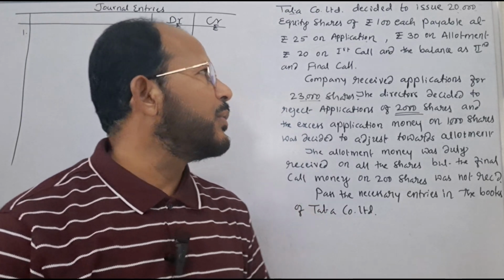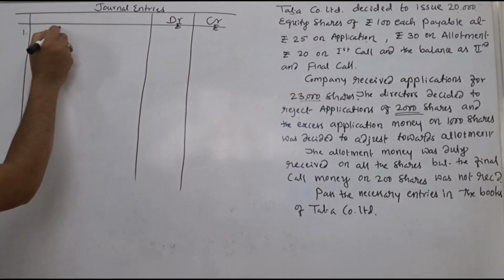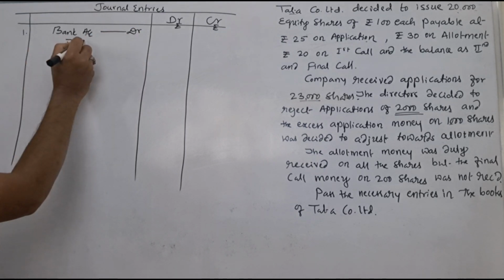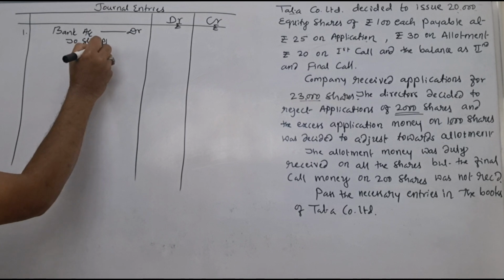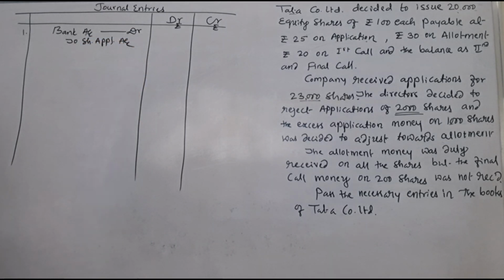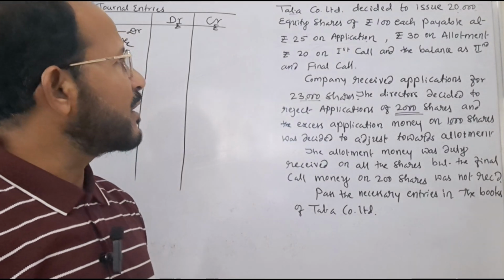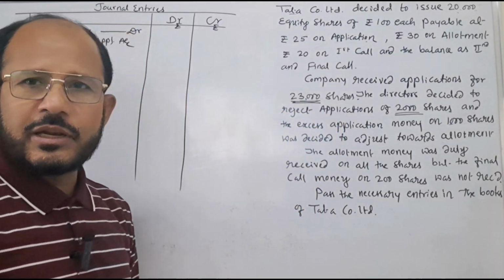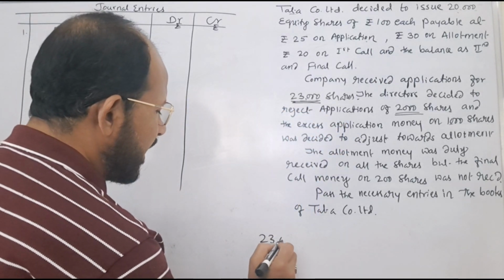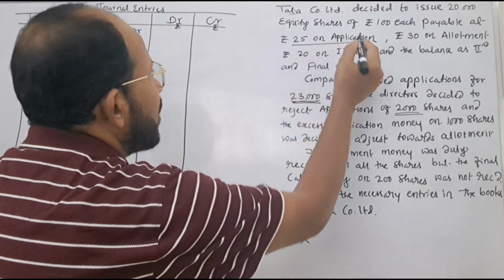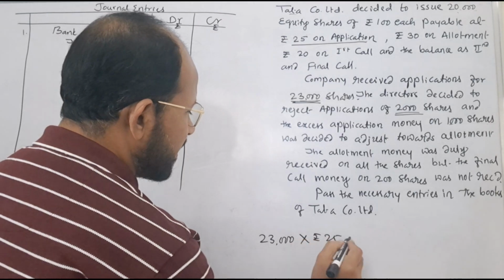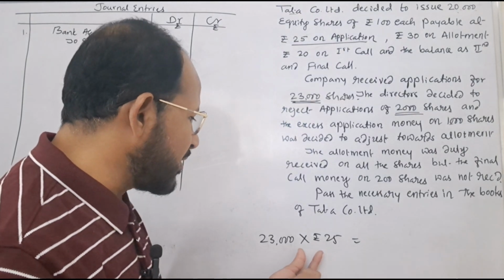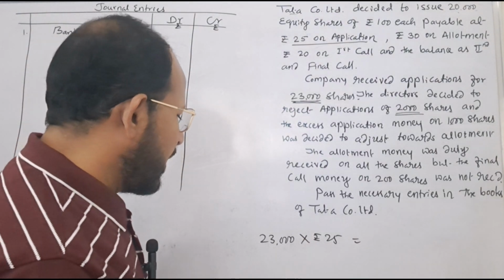Whenever application money is received, the journal entry is: bank account is debited, to share application account. Okay, how much amount is collected towards the application money? Just see, the applications have come for 23,000 shares. That is why the company has collected rupees 25 on application. Rupees 25 per share is collected by the company as application money per share. That is why 23,000 shares into rupees 25, how much does it come to?